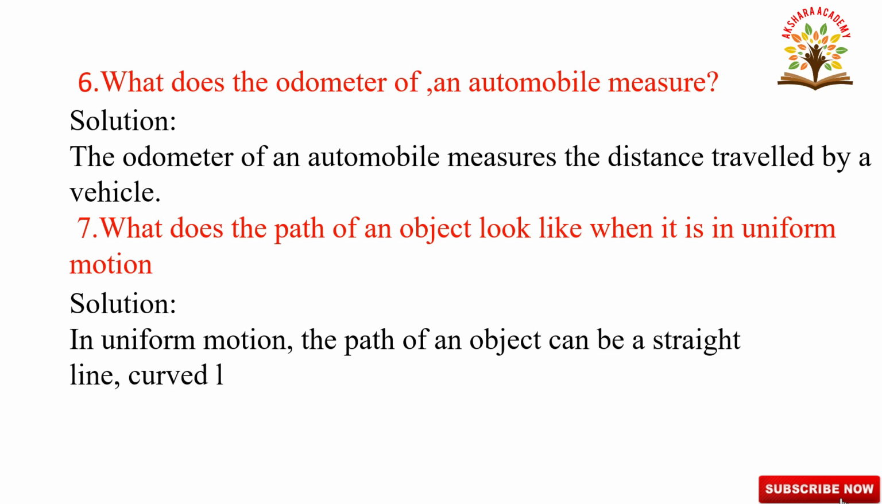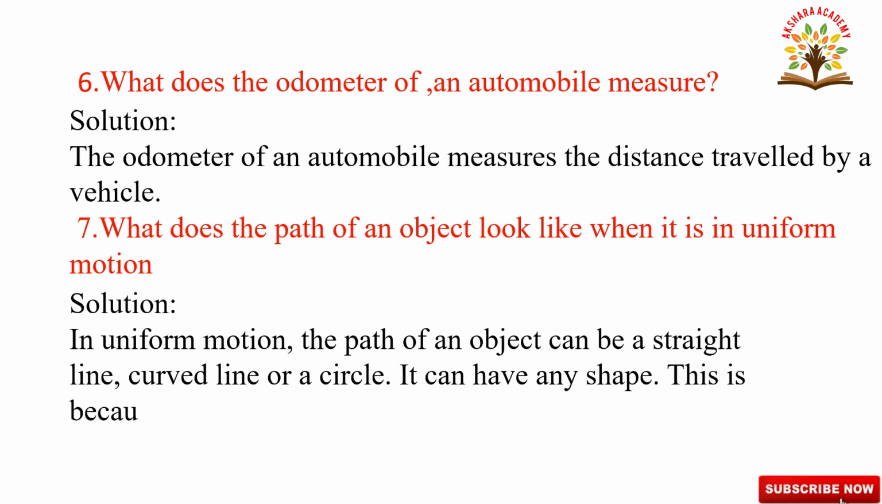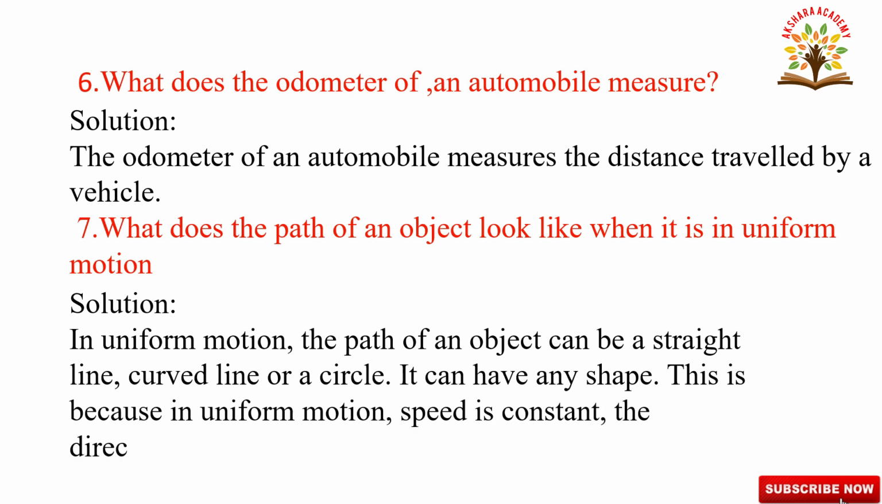What does the path of an object look like when it is in uniform motion? In uniform motion, the path of an object can be a straight line, curved line or a circle. It can have any shape. This is because in uniform motion the speed is constant. The direction of motion may change.